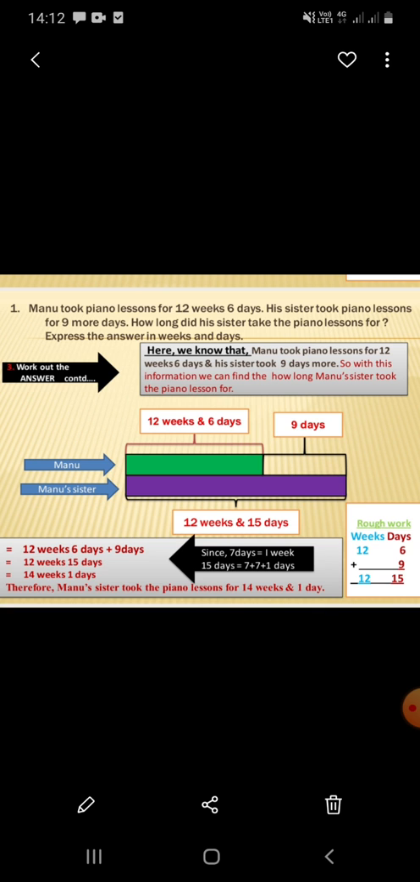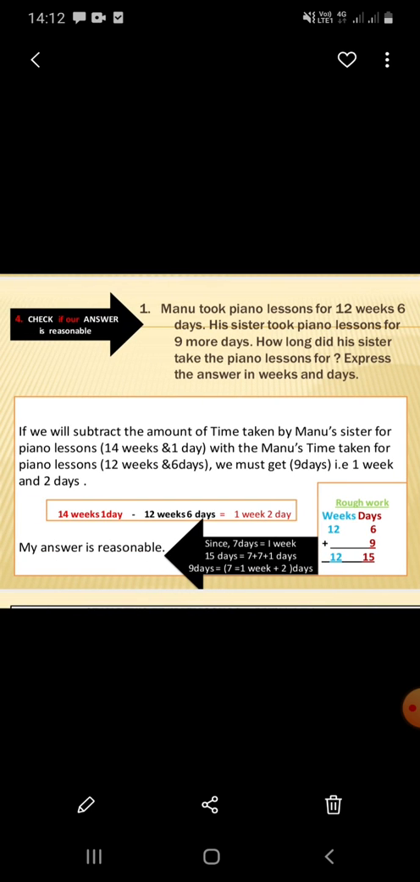Let us do the checking whether our answer is reasonable or not, just to know. Fine. Okay, let us do the checking. If we subtract the amount of time taken by Manu's sister for piano lessons, that is 14 weeks and 1 day, with Manu's time taken for piano lessons, that is 12 weeks and 6 days, we must get 9 days, that is 1 week 2 days.